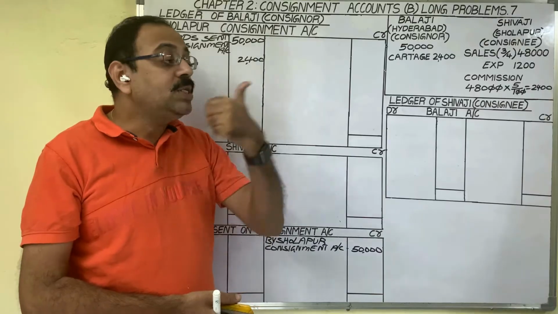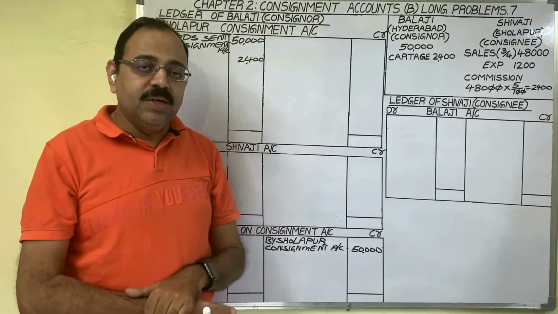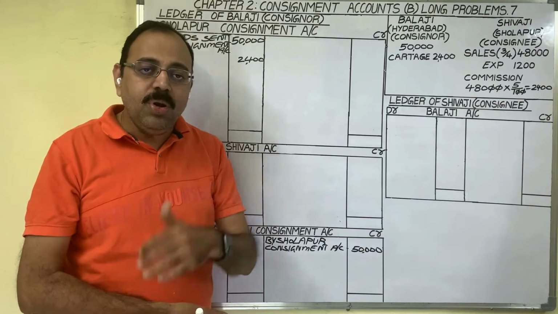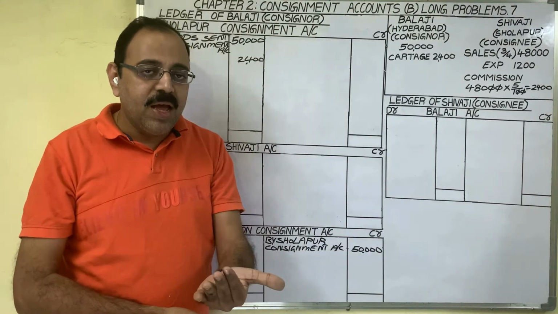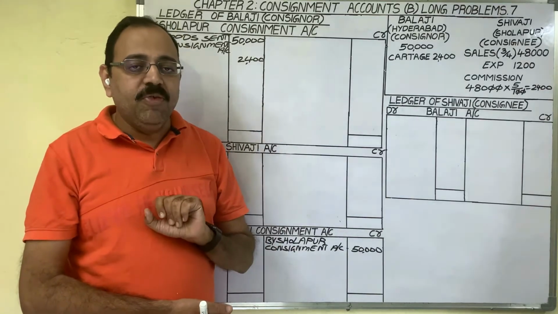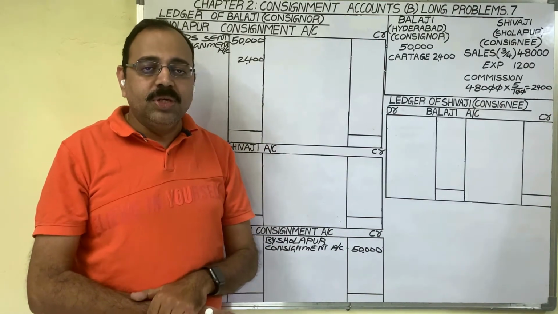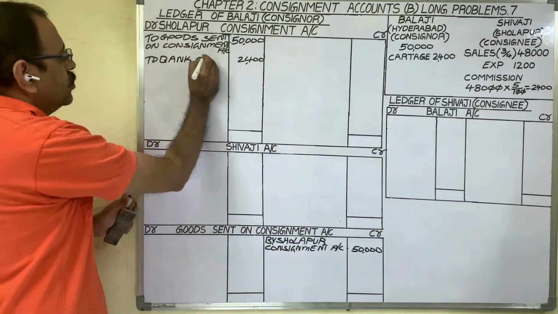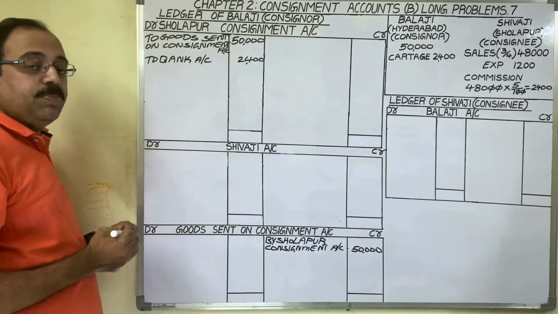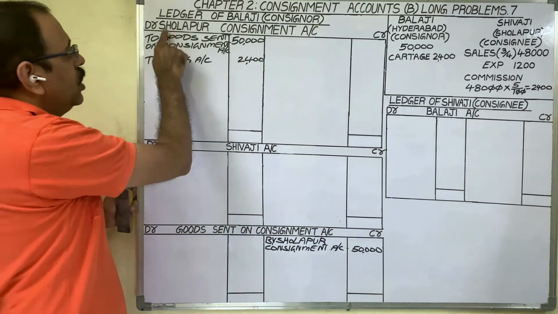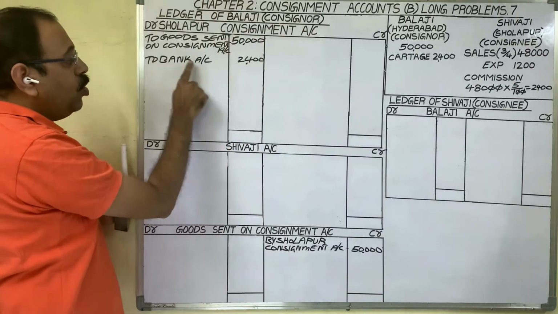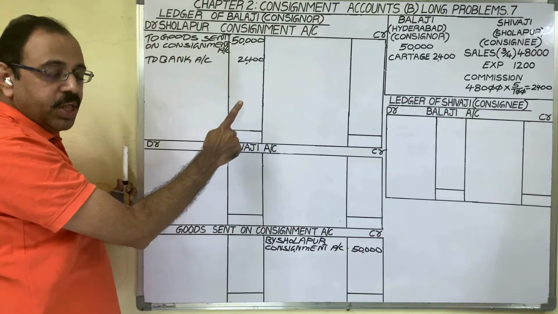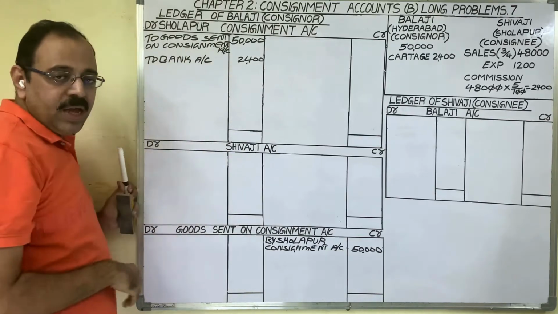Then the consignor's bank becomes the giver. Bank account is a personal account. The personal account rule is: debit the receiver, credit the giver. As the bank is the giver, we should credit the bank account. Therefore, we should write To Bank Account. So what is the entry for the consignor's expenses in the consignor's books? Sholapur Consignment Account debit to Bank Account. Bank account we are not preparing anywhere. Therefore, we only have to post this entry one time.